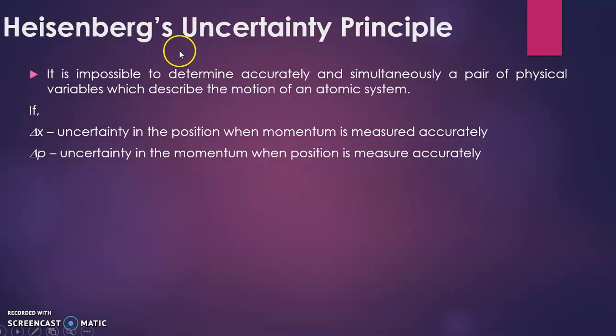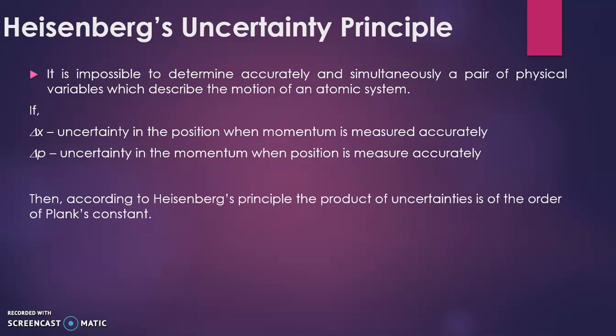If you observe these two parameters, delta x and delta p, when we are getting uncertainty in position, at that time momentum is measured accurately, while when we are looking at delta p, that is uncertainty in momentum, and at that time position is measured accurately. So it is vice versa to each other.